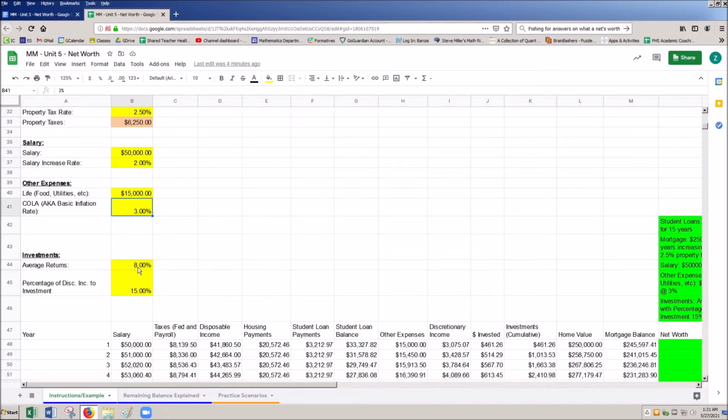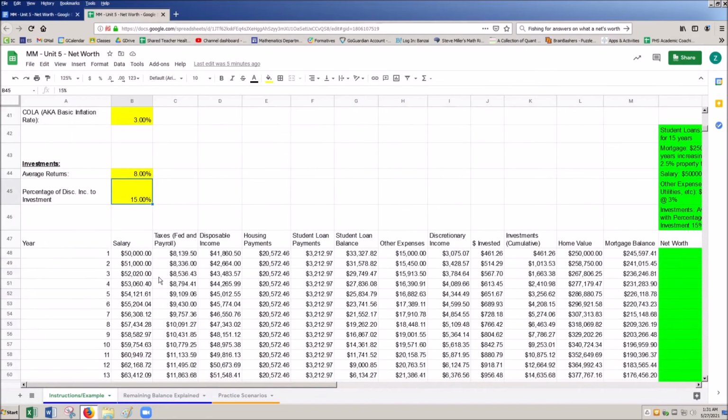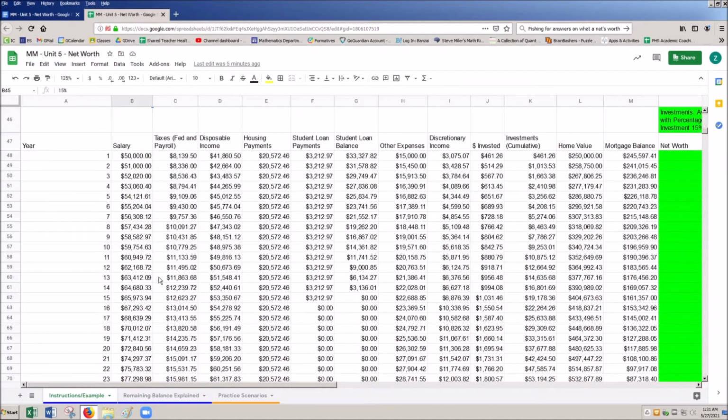But we would like to say something like, we save 15% of all the money we've saved up by the end of the year, and we want to invest that amount. So when we're doing this, just know that there's a percentage of our discretionary income that we're putting into this, and then there's also the average return. This is what our actual investments are making, and this is how much we're choosing to invest of our income every year. Now we get to the craziness that is this projection table.